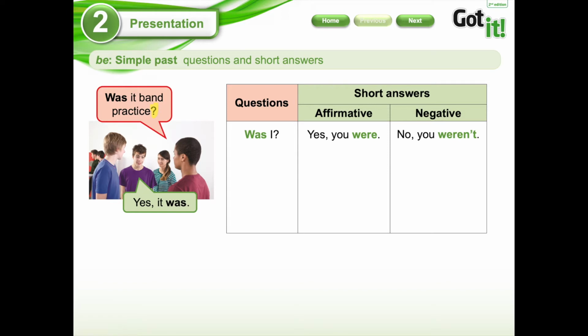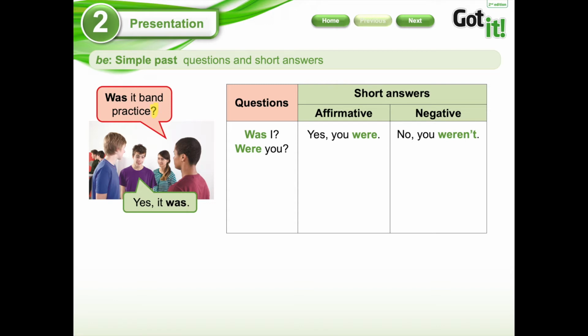Básicamente tiene que pensar de que la pregunta was I, independiente que me estoy preguntando a mí mismo, es otra persona la que va a contestar, no voy a contestar yo, ¿ya? Por ese motivo es que se ocupa este you were. Yo me pregunto a mí mismo, was I? Pero la persona que está al lado mío va a contestar por mí y va a decir yes, you were, or no, you weren't.